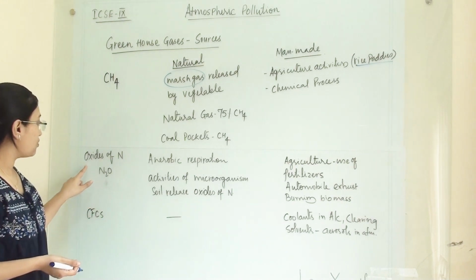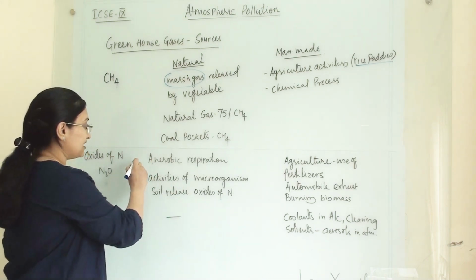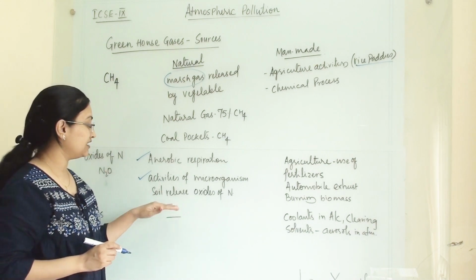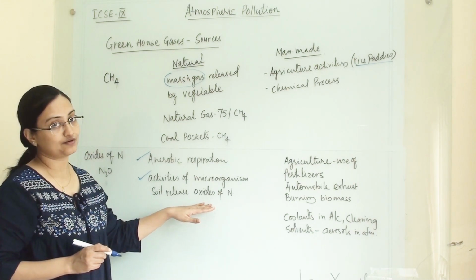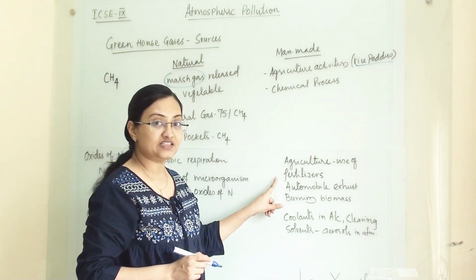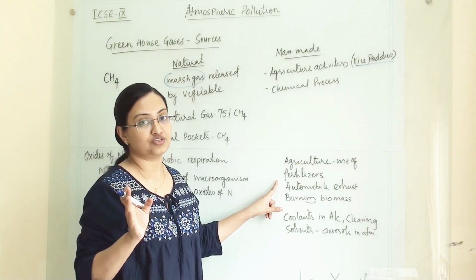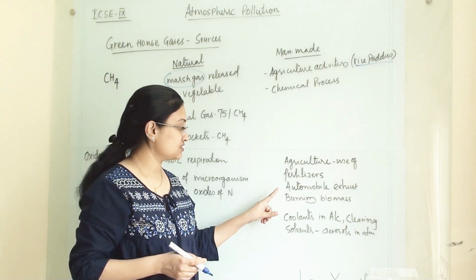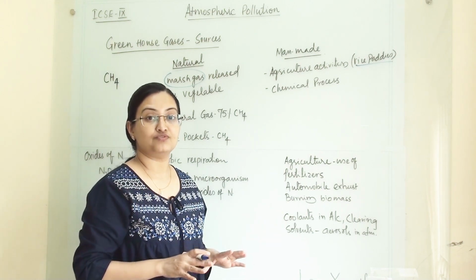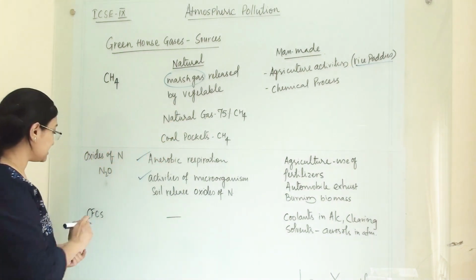Now next is oxides of nitrogen. Under natural sources, anaerobic respiration and the activities of microorganisms in the soil release oxides of nitrogen. Then under man-made activities, the agricultural use of fertilizer is a major source of releasing oxides of nitrogen into the atmosphere. Then automobile exhaust and burning biomass are also among the major sources releasing oxides of nitrogen into the atmosphere. Then last is CFCs,